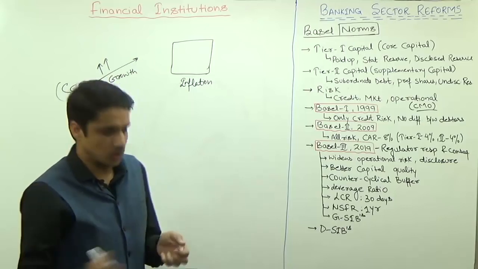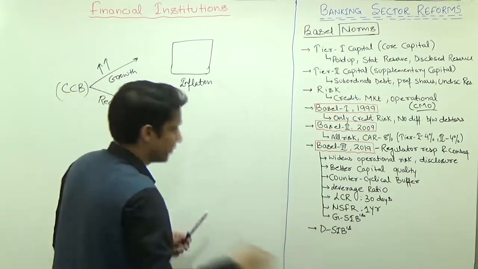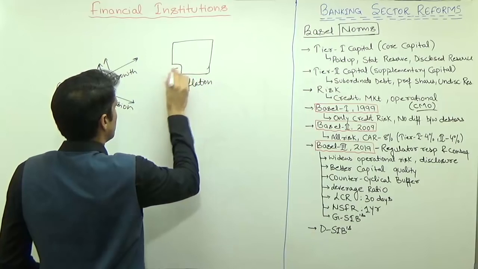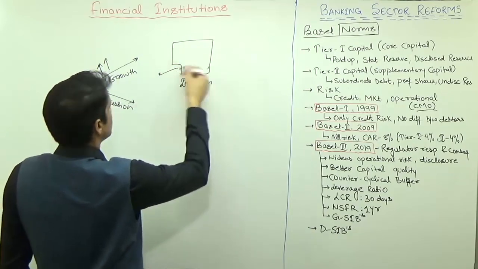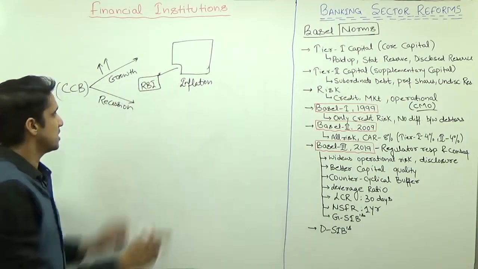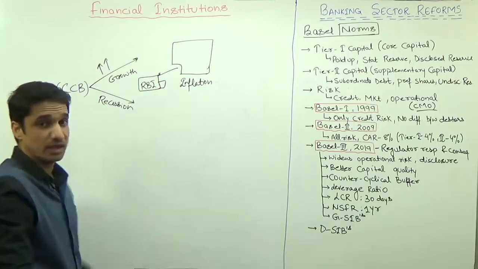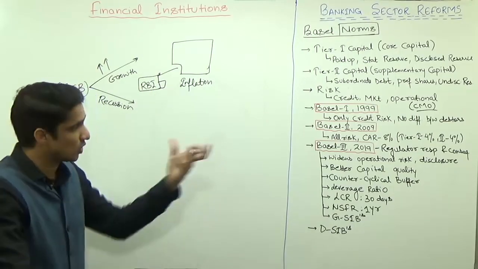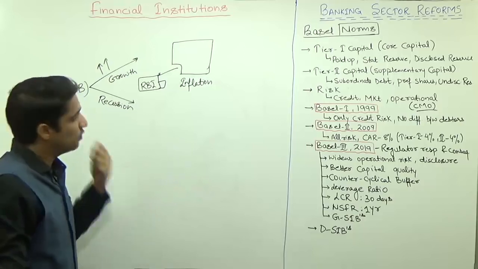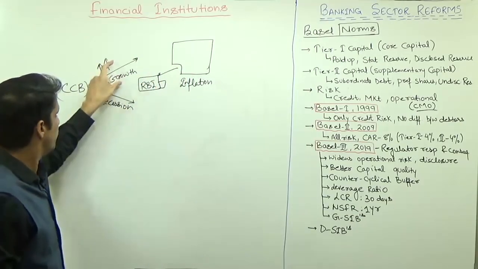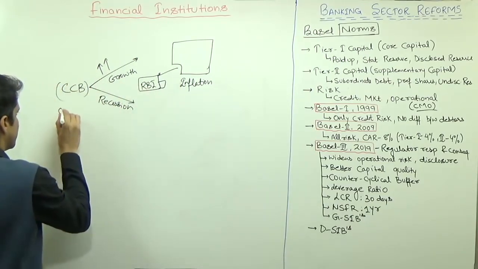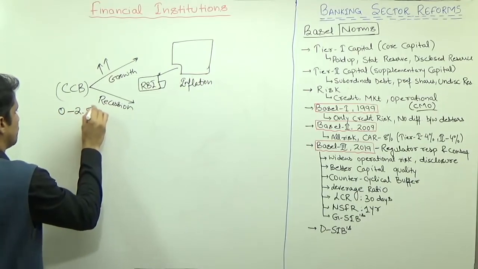More demand will be there, so inflation is possible. So how to curb inflation? You can curb inflation by decreasing the money supply. This money supply should be removed from the banks or the economy, and it should be stored with the central bank of any country. It will be kept as a separate reserve, different from the existing CRR and SLR we have in India. We are talking about international norms. So the counter-cyclical buffer will be a special buffer which you have to maintain with RBI when the growth of the economy is huge, and the minimum and the maximum value of CCB will be 0 to 2.5%.